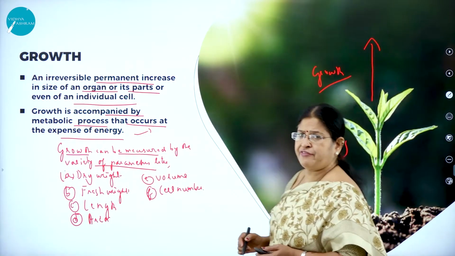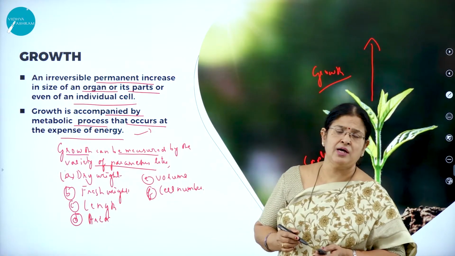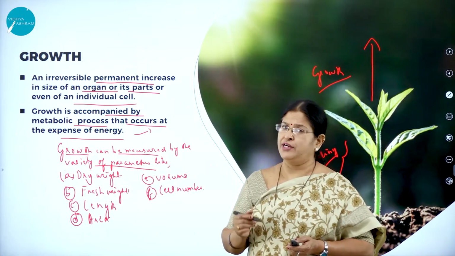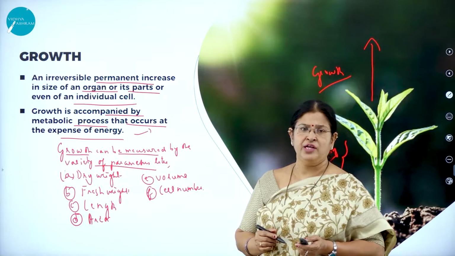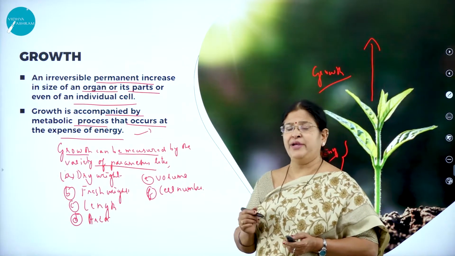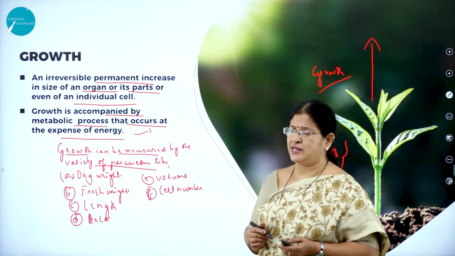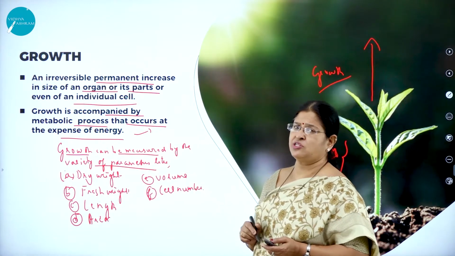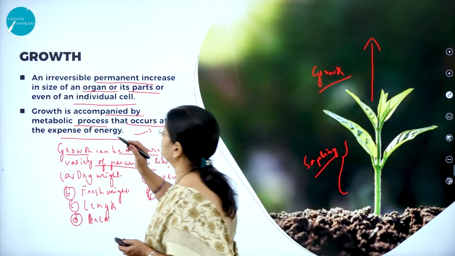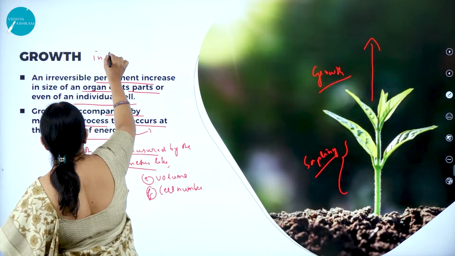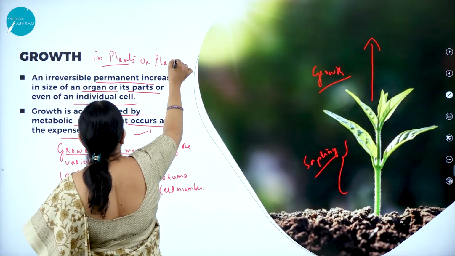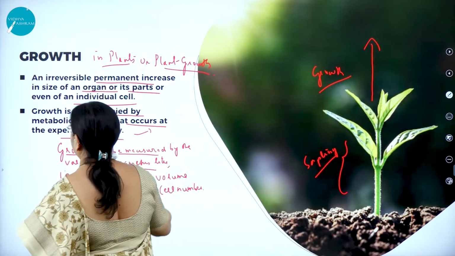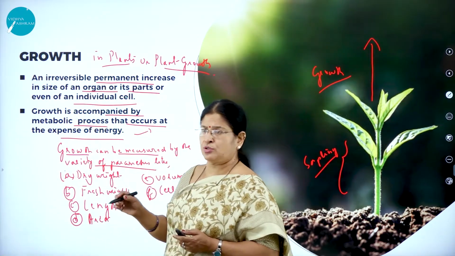So how do we define the word growth? Growth is a very important, fundamental and conspicuous characteristic feature of living organisms, may it be a plant or an animal. In this particular session, we are talking about the growth in plants, or plant growth. And how do we define growth then?